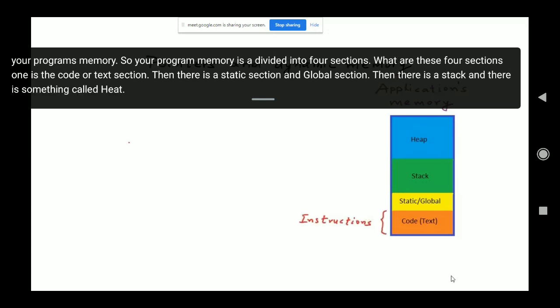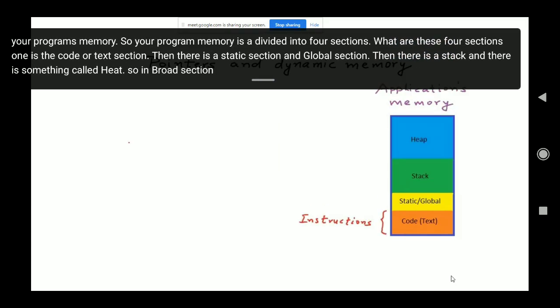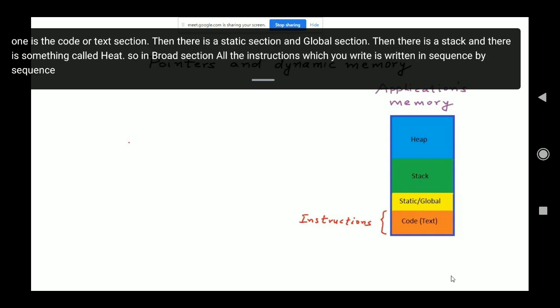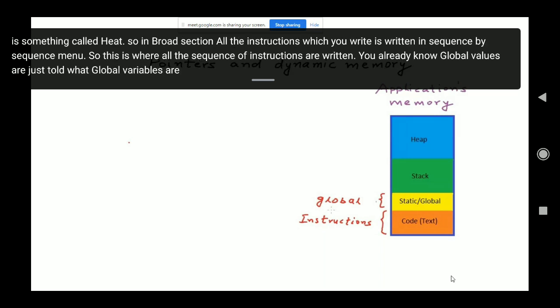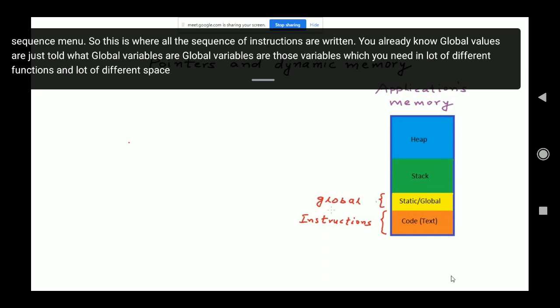In the code section, all the instructions which you write are stored sequence by sequence. You already know global variables. Global variables are those variables which you need in a lot of different functions in a lot of different places, so you declare them globally, outside any function.